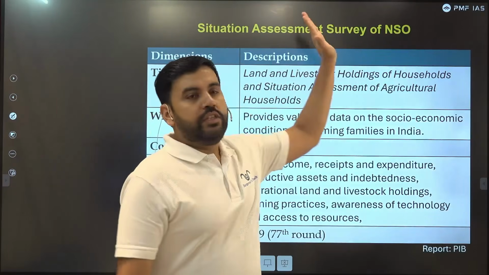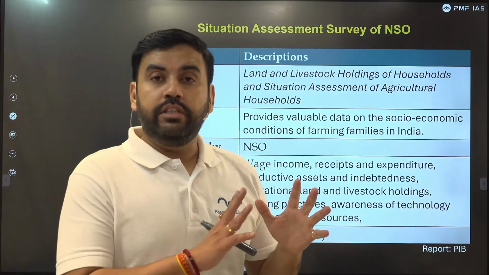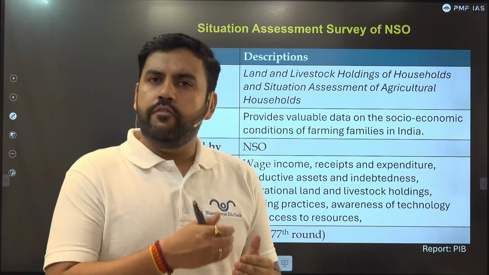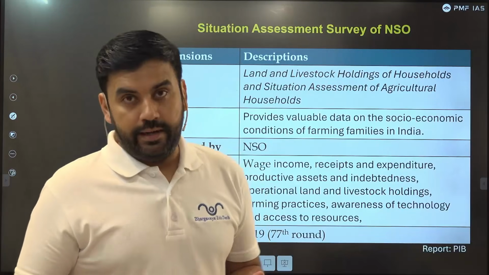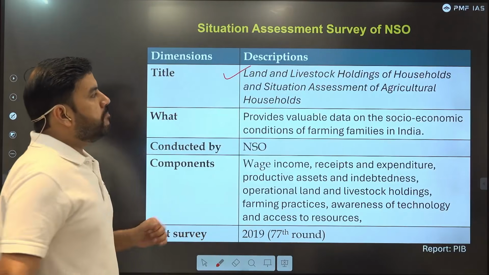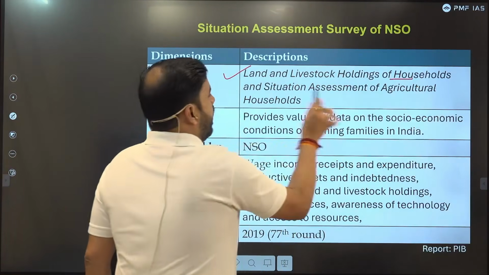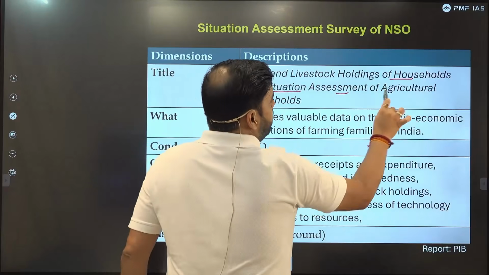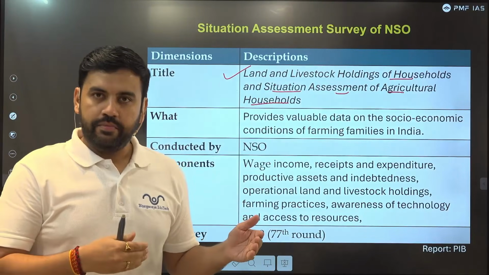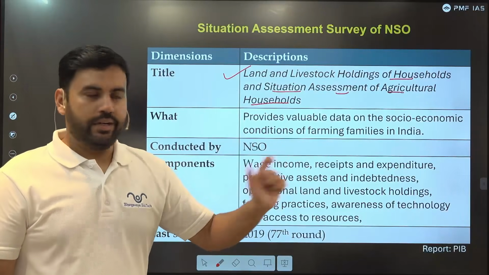Now comes the situation assessment survey of NSO. This is the highlight. This was mentioned in the article as well. This is something which has given us very important insights about rural India. Now this survey's actual name was Land and Livestock Holdings of Households and Situation Assessment of Agricultural Households. So this is the entire title of this survey. 2019 is the last one. 2018-19 was the duration when it was conducted.